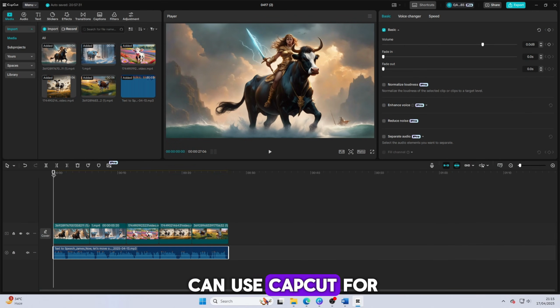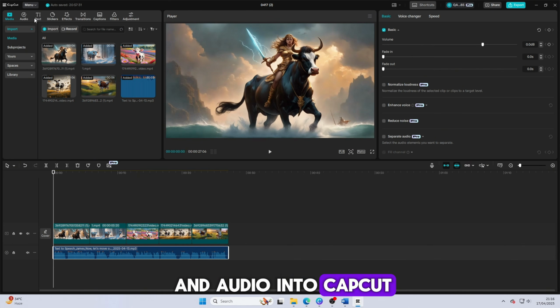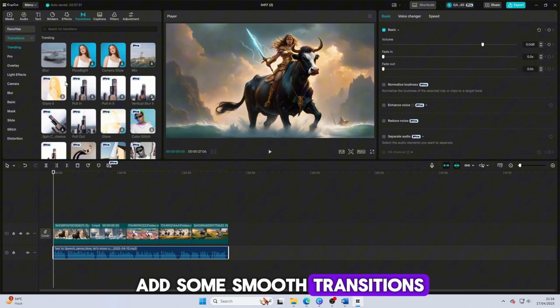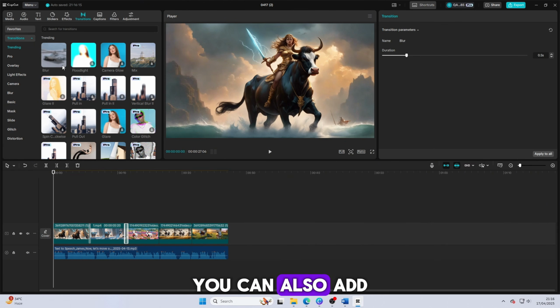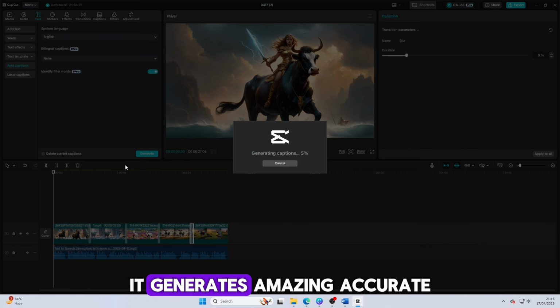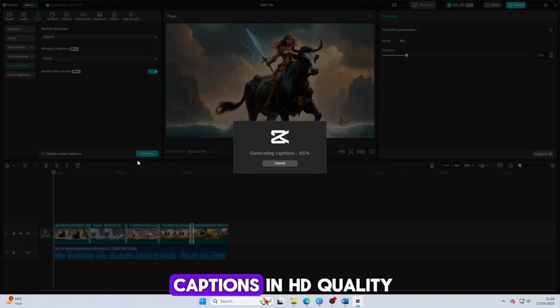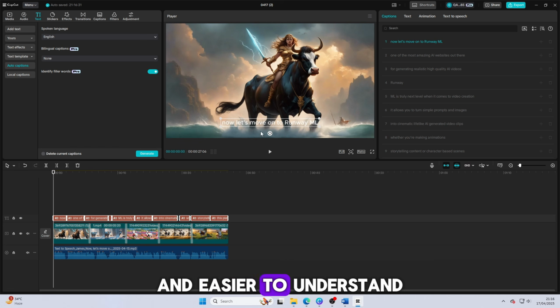At the end, you can use CapCut for editing purposes. Just drag your video and audio into CapCut, add some smooth transitions, and adjust the video timing according to your audio. You can also add text to your video, or even better, use the auto caption feature. It generates amazing, accurate captions in HD quality, which makes your video more engaging and easier to understand for your viewers.